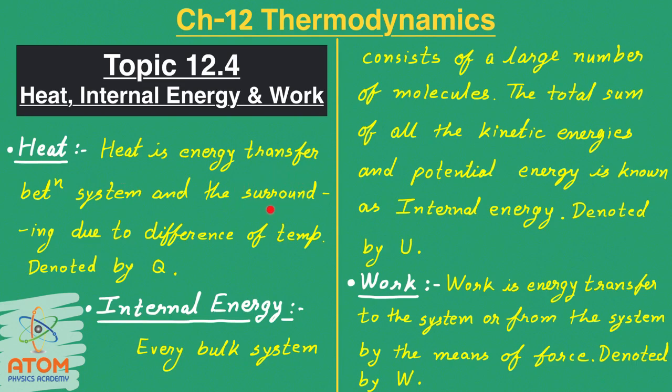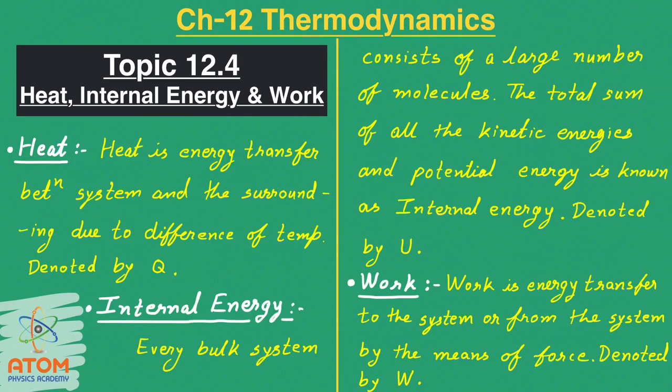If the temperature of surrounding is more, then the energy will travel from surrounding to the system. So this transfer of energy is known as heat. Alright. So this transfer of energy between system and surrounding is known as heat, and it is denoted by Q. Now let us see internal energy.